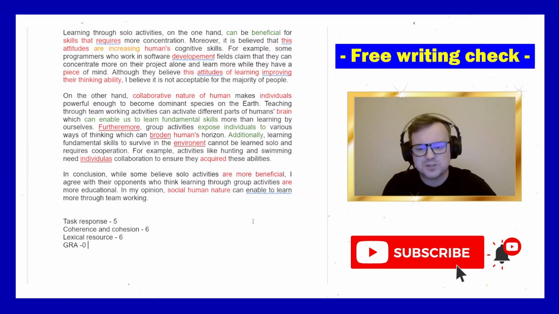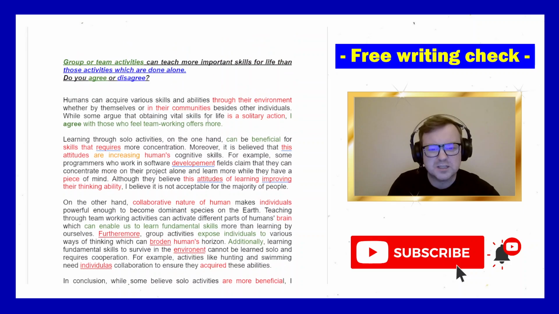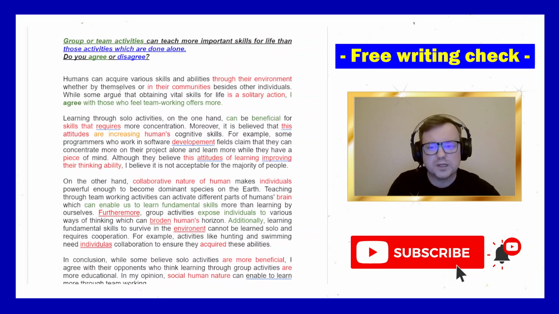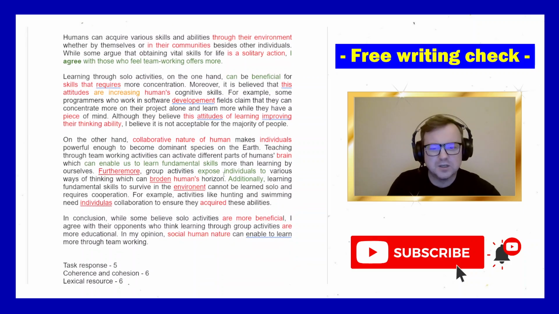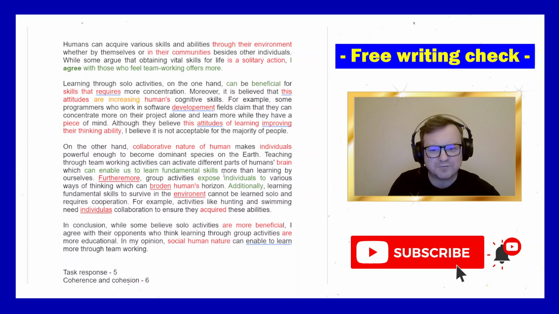Grammatical range and accuracy, 5. Too many mistakes with present simple, too many mistakes with singular plural. Just looking at the text, it's very rare that we get 2 or 3 sentences without any mistakes. For band 7, I want to say a lot of sentences don't have mistakes.